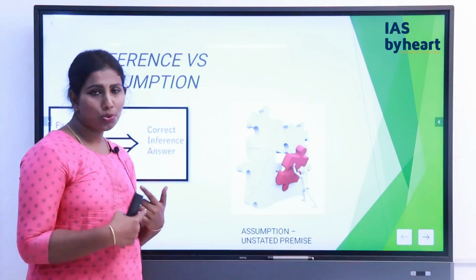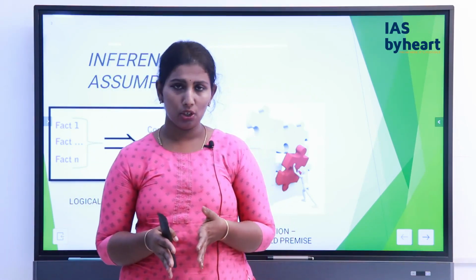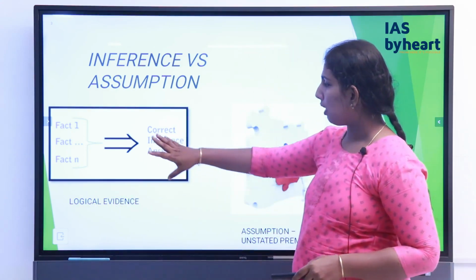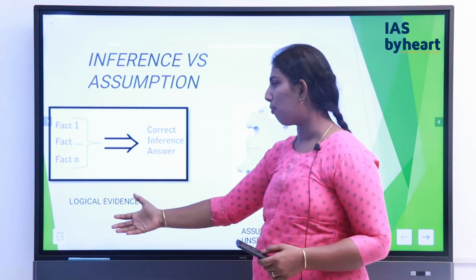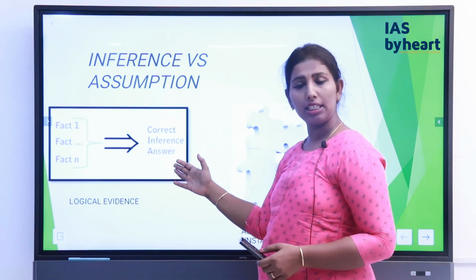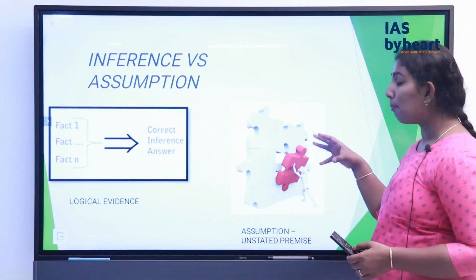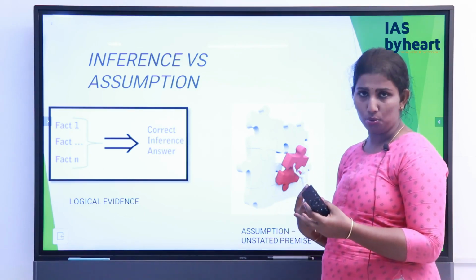Going forward, there is usually a confusion between inference and assumption. In order to clear this confusion, let's understand the difference between these two. Inference is actually based on the facts. So based on fact 1, 2 and 3, or a number of facts, we will get the correct inference answer. Whereas assumption is like a missing piece. It is like an unstated premise which actually strengthens the conclusion.